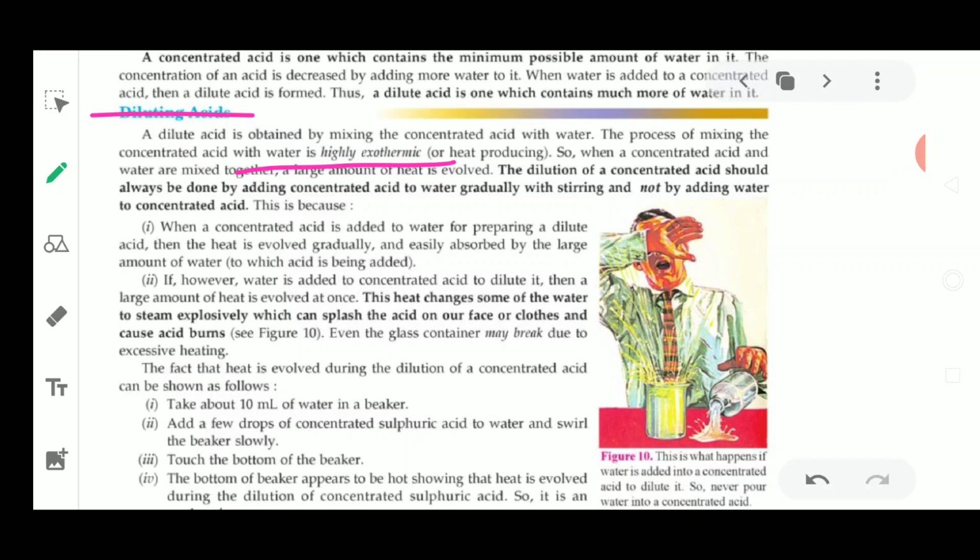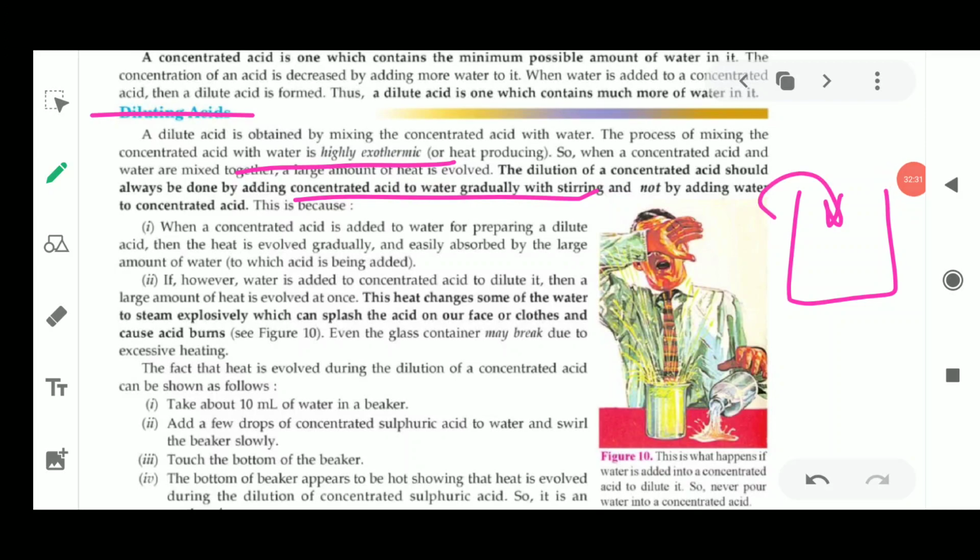The dilution of any concentrated acid should always be done by adding concentrated acid to water. Okay, you're not going to add water to acid. Please remember, you will take some water and add the acid along the walls, by touching the walls of the beaker or any other instrument in which you are taking the acid. So the water is kept in the beaker, and you will add acid to it.